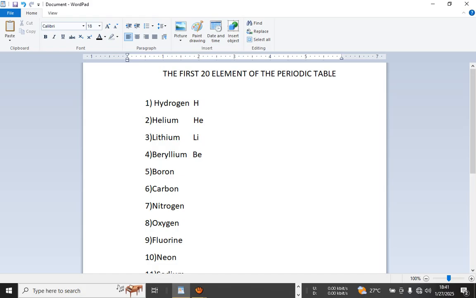For boron, it is capital B. For carbon, it is capital C. For nitrogen, it is capital N. For oxygen, it is capital O. For fluorine, don't make a mistake with the fluorine.